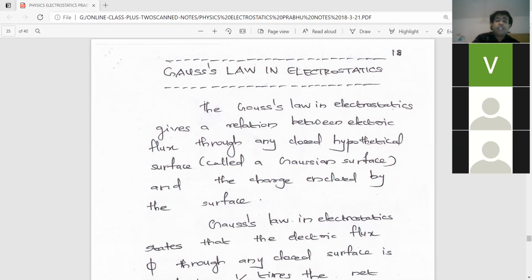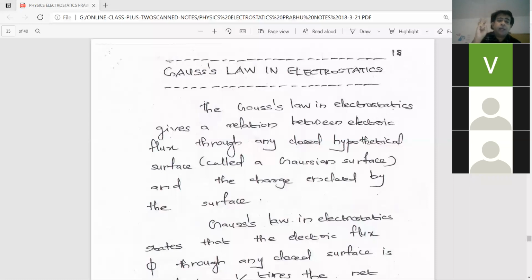Listen one thing. Today I will share the scanned copy. In Gauss's law of electrostatics, there are 3 or 4 applications. In the first photostat note that I have given you, it contains only 1 application.